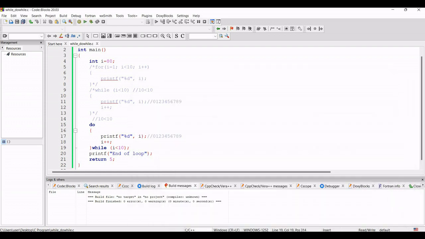So this is the difference. At least one time the do while loop will execute and then it will come outside the loop. So here the statement is false, but still the do while loop executes one time. So this is the difference between while and do while loop. So I hope you can understand the concept of while and do while.